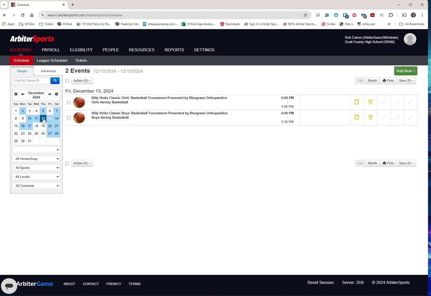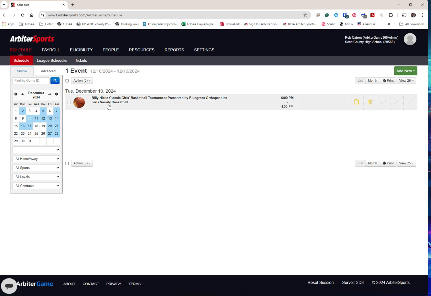Now, that doesn't necessarily mean that they're playing on those days because they alternate every day, and I'll show you that in a second. But since I created the tournament on the girls, I made the start the 10th and the end the 14th to keep it cohesive and keep everything like the officials and scores and everything in one group. So let's dig in and look and see about the girls first, since they start first.